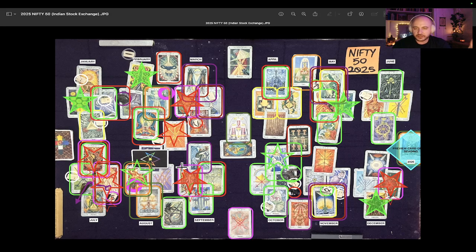I advise getting on one of my lives, or if you're in the Discord as part of one of the subscriptions, around August time, consult me and I'll likely be able to identify what price level that is, because the unicursal is super important. And what this unicursal is most likely representing is a price level on a multi-year scale that will break through to the downside in the next major decline.